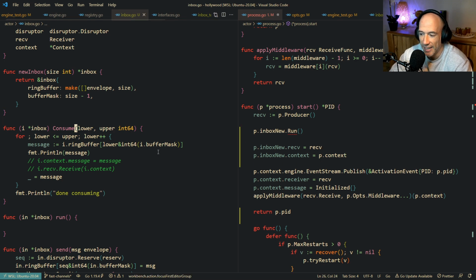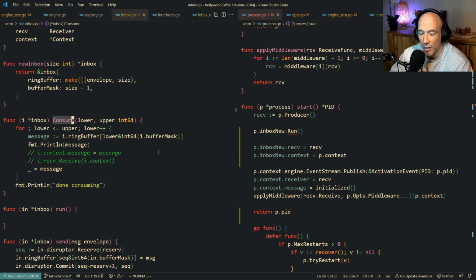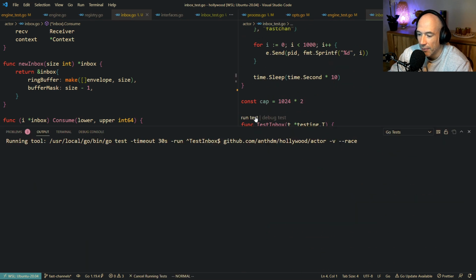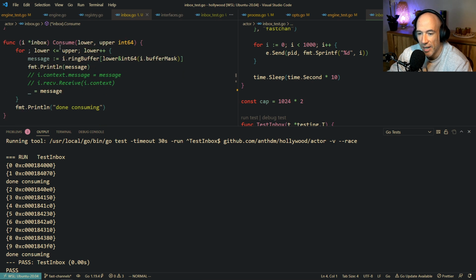The problem is that I cannot do this because this consume loop is a callback from the disruptor. And the cool thing is, let me open up this test real quick. If I run this test, you can see that it runs. If you see this consume loop, each time it's going to consume, it's going to process some messages in batches. That's why I made this print statement here to check, because I was not sure. So we have 2 messages here, done consuming. Then we read all these messages here, done consuming. So it's a very, very optimized thing.